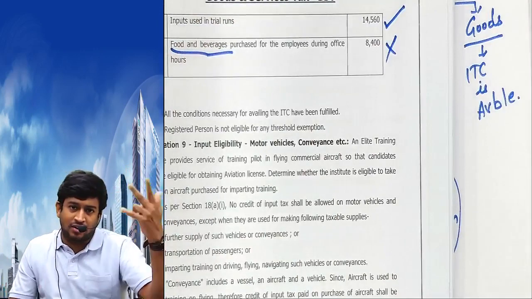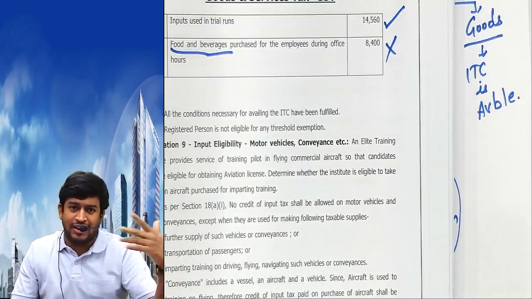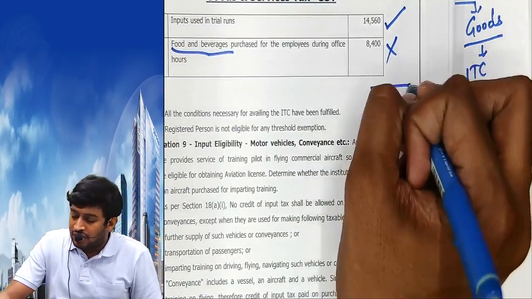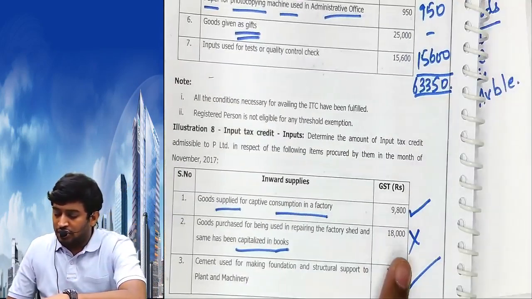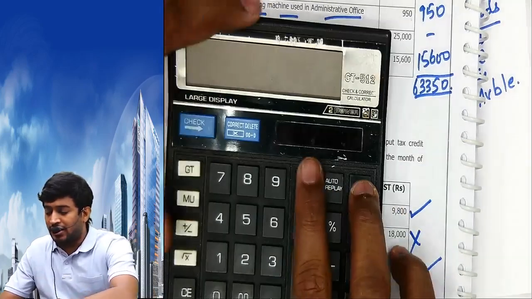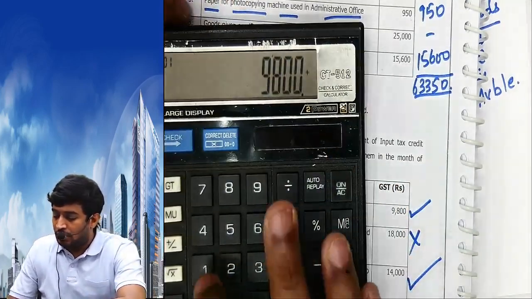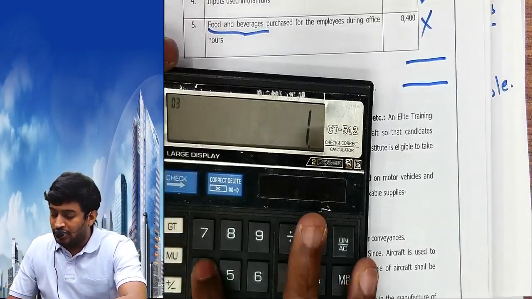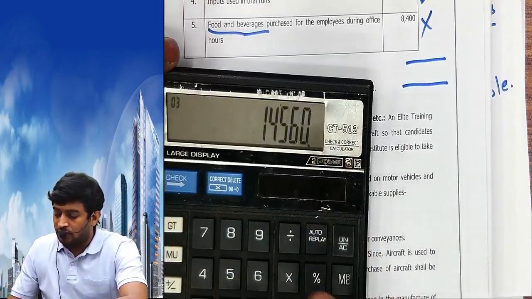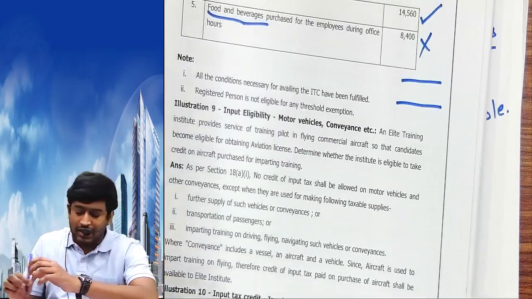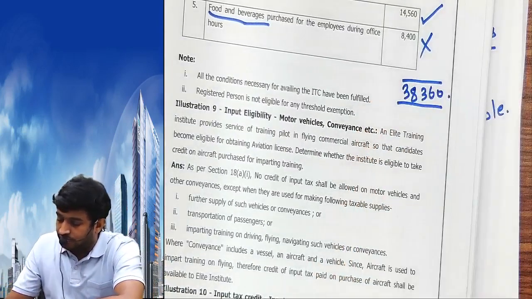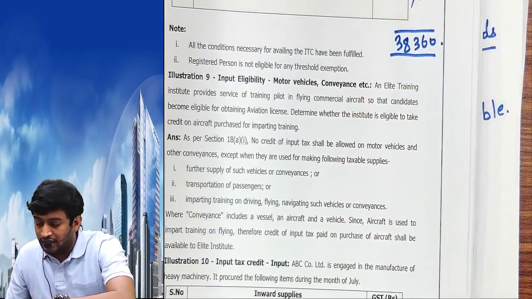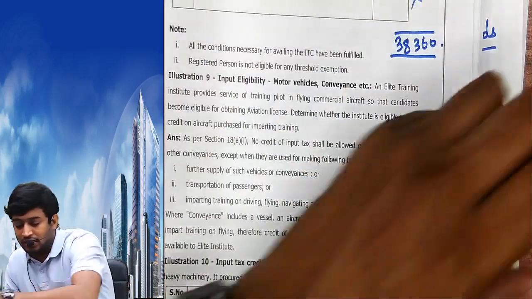Food and beverages is in the second working note, right? Catering, food, health care and all. Take the total. This is in the list. This is also in the list. Total is 9,800 plus 14,000 plus 14,560. 38,360 is the answer. Next.